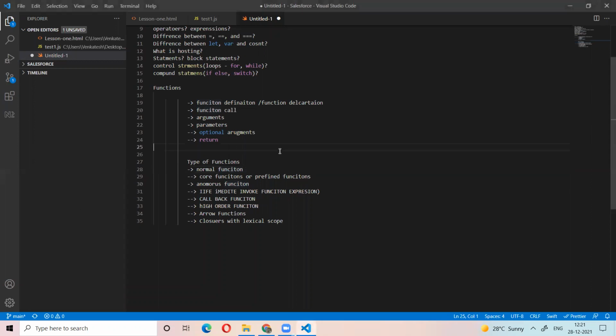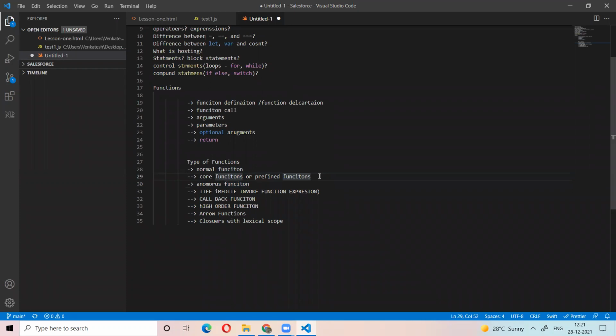Now I will explain what anonymous functions are. An anonymous function is a function without a name, and these functions are invoked whenever we call them. Normal functions are the functions with a name. Anonymous functions are the functions without a name. Named functions are defined separately, and we can use them.